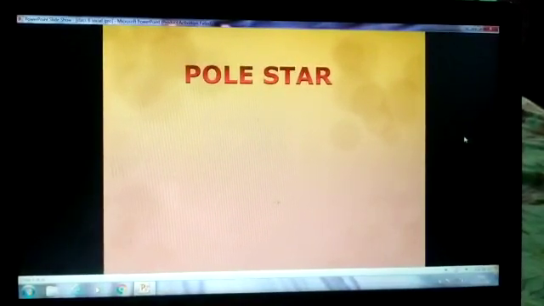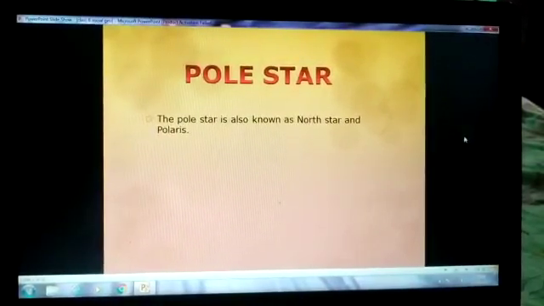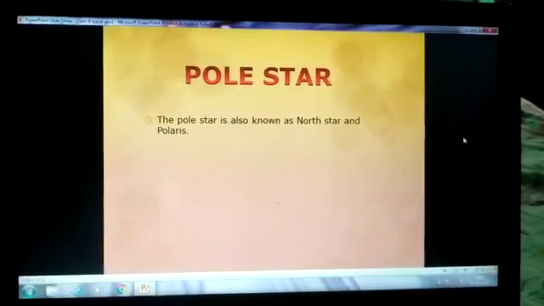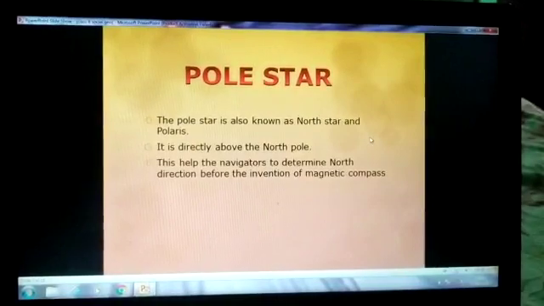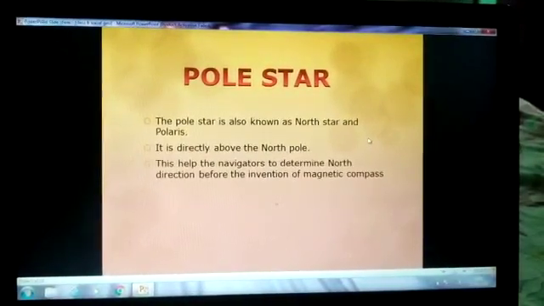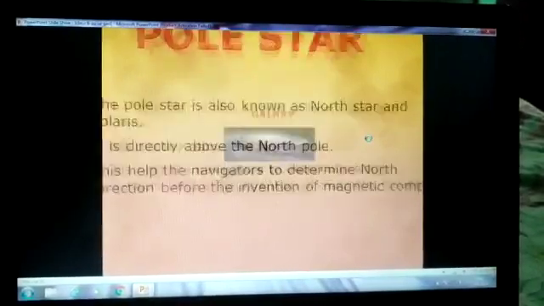Now the pole star. The pole star is also known as the North Star and the Polaris. Children, the Earth has two poles, North Pole and South Pole. The star which is shown there is known as the pole star. It is directly above the North Pole. This helped the navigators to determine north direction before the invention of magnetic compass. People used to navigate the distance, the directions with the help of these polar stars.